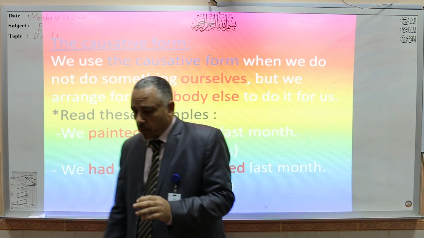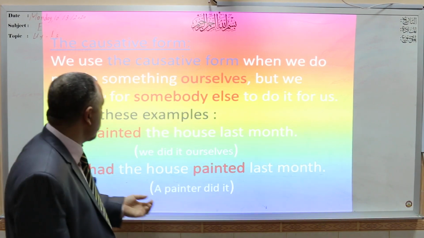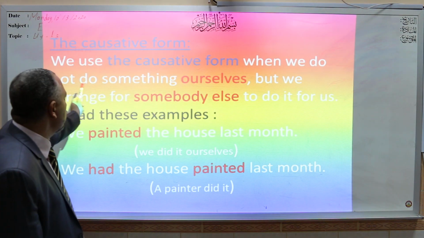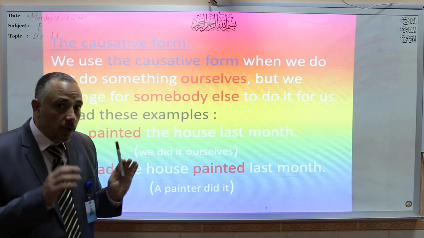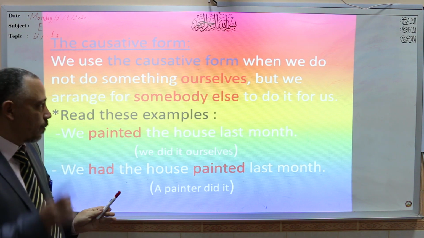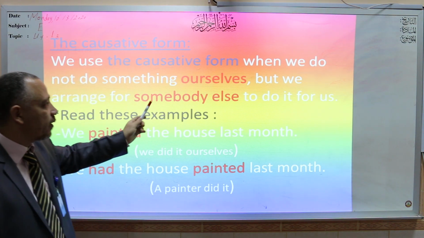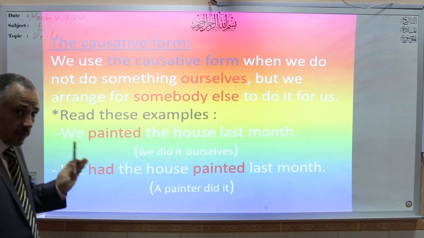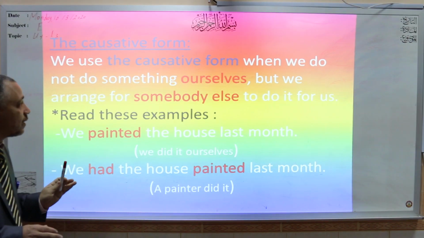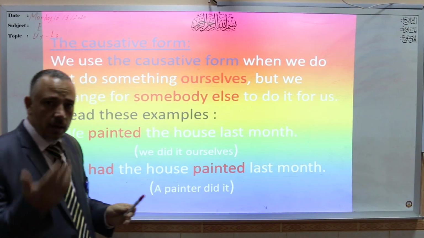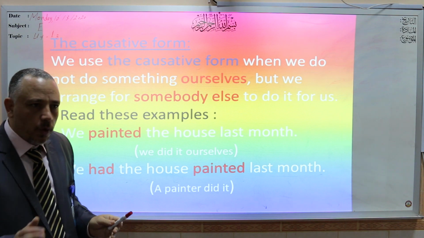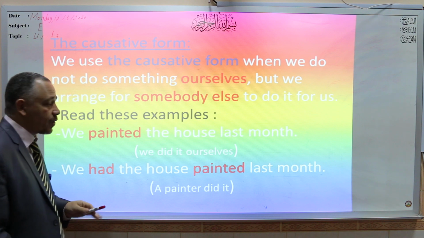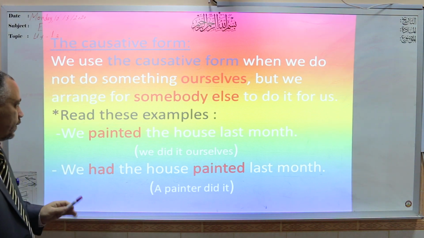So, what is the use of the causative form? We use it when we don't do something ourselves. We don't do the action by ourselves, but we arrange for someone else to do it for us. So we use the causative form when we ask another person to do something for us. We don't do the action by ourselves.